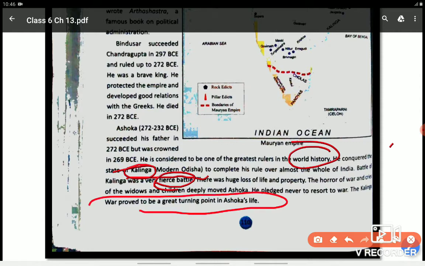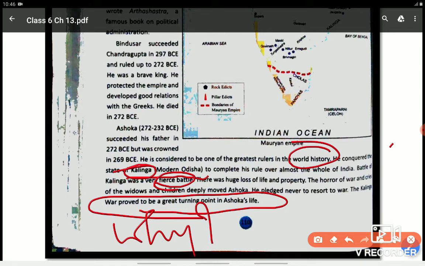Why was it a turning point in Ashoka's life after this Kalinga War? You will get a question like this, that why Kalinga War was a turning point in Ashoka's life.